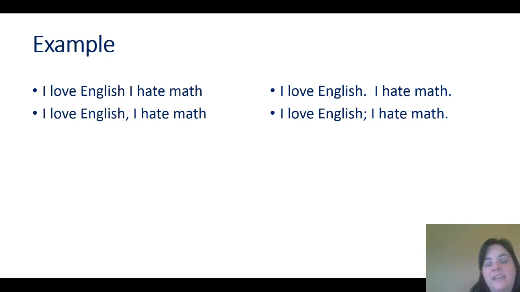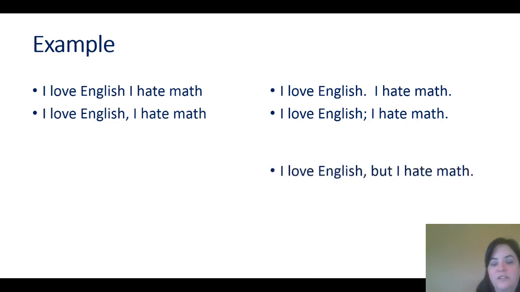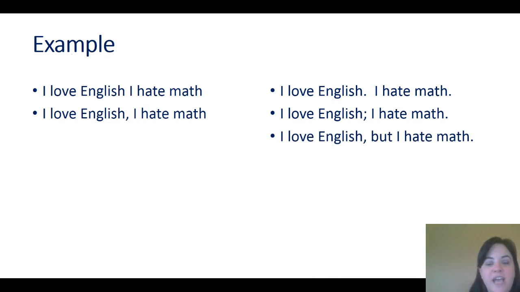The third way is to add a connecting word. So I'm going to show you what that looks like with both a coordinating conjunction and a conjunctive adverb. Let's do the coordinating conjunction first. I love English, comma, but I hate math. Our coordinating conjunction in here is the word but, and because I need to remember to use appropriate punctuation, I have a comma before it.